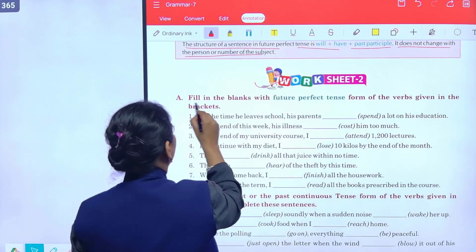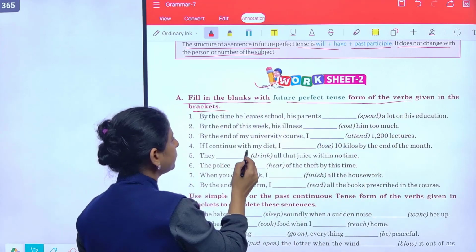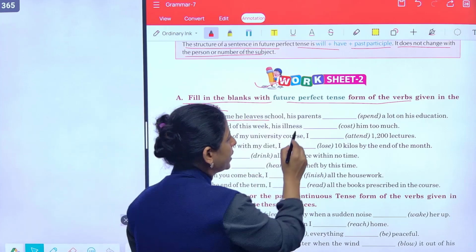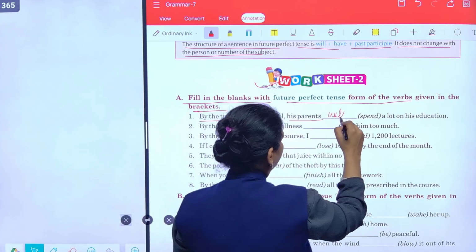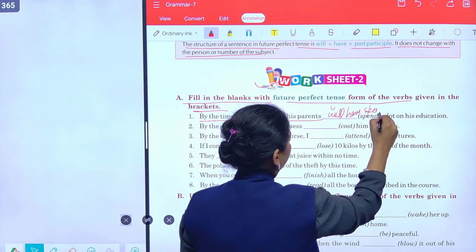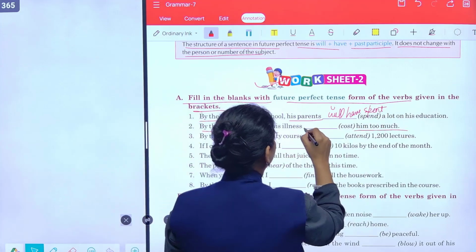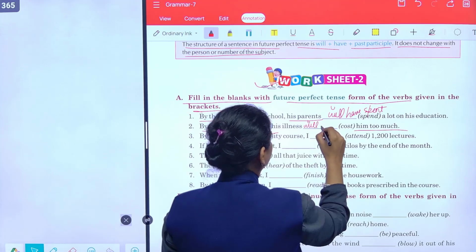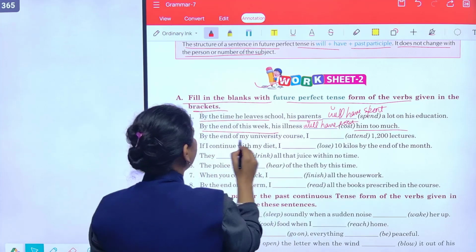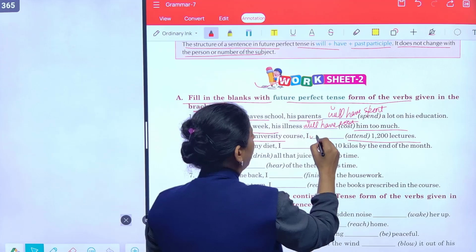Now comes the worksheet 2. Fill in the blanks with future perfect tense form of the verbs given in brackets. जिसमें हमें future perfect fill करना है. तो by the time he leaves school, his parents will have... By the end of this week, his illness will have cost him too much. By the end of my university course, I will have attended 1200 lectures.